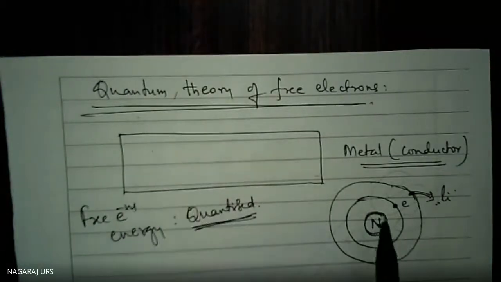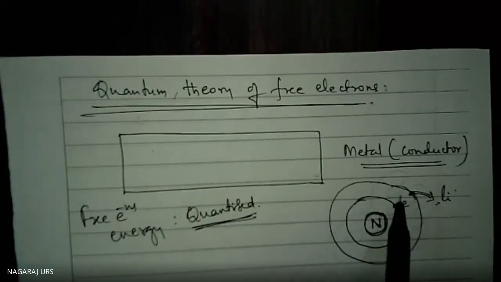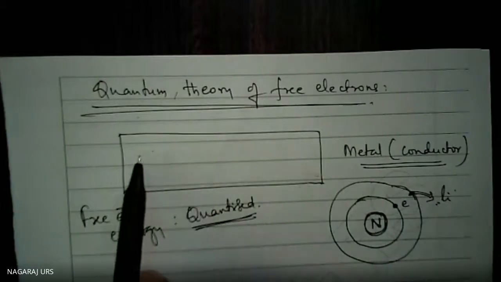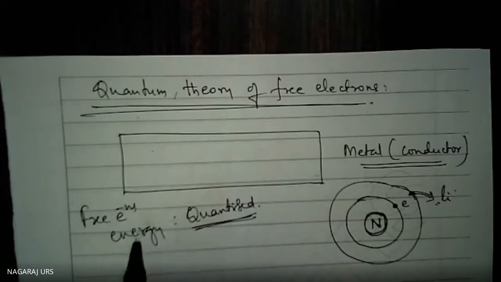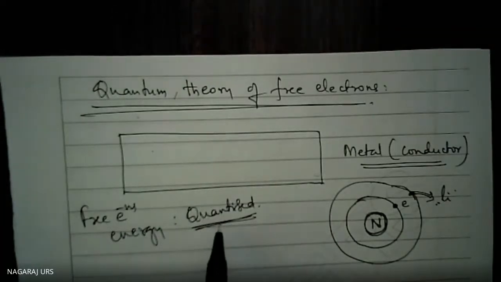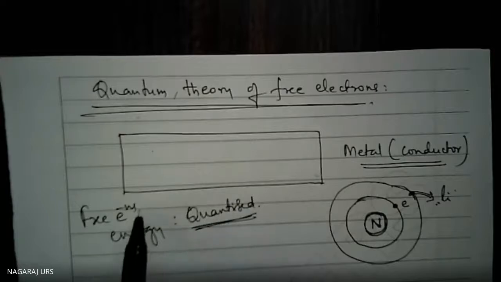Each electron that revolves around the nucleus and is removed from that orbit can move from one atom to another atom inside the metal. Such free electrons have a particular amount of energy called the quantized energy. Therefore, the energy values of all these free electrons are quantized. First point.